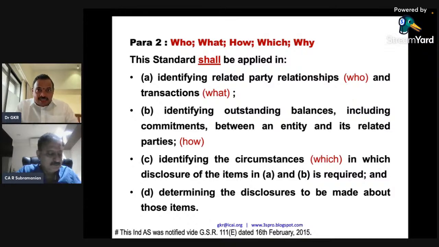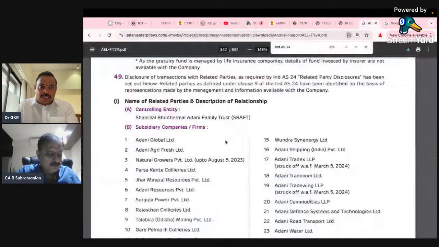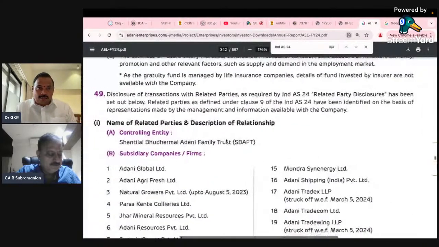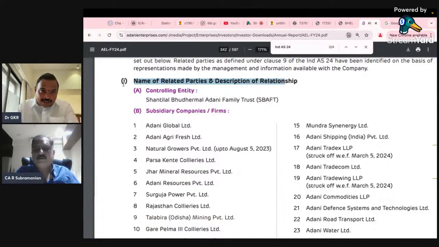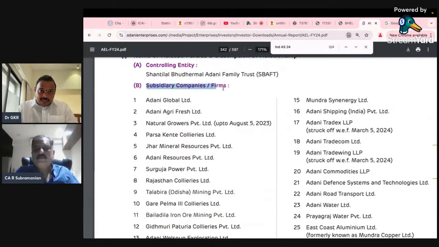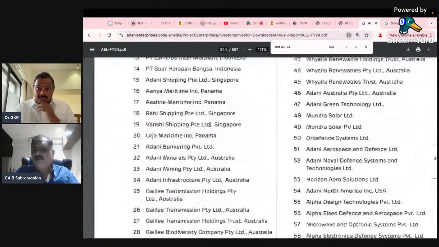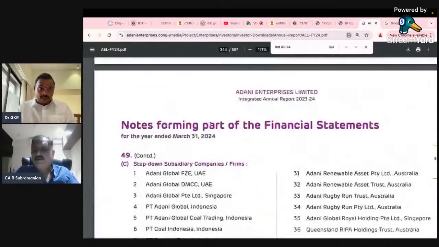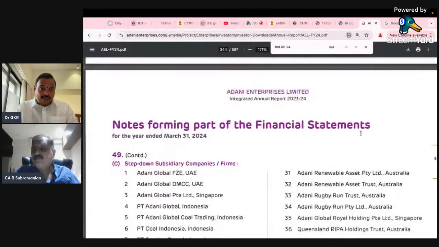Please look at this one paragraph which I want to show. This is Adani Enterprises. There they give the name of the related parties and description. The first part is related party, what is the relationship. Subsidiary companies or firms. It starts with 1, 2, 3, 4, 27, 60, 80. So there are actually 80 subsidiary companies.